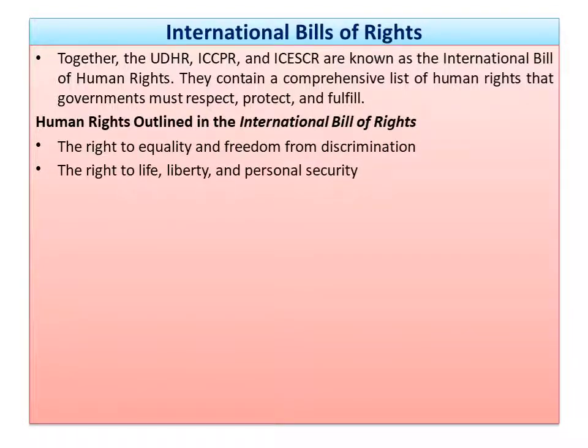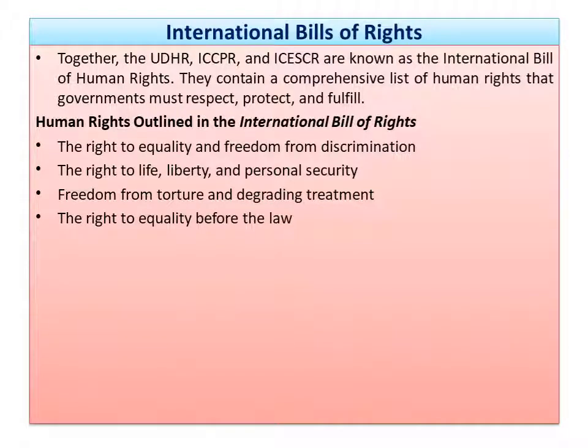Next, right to life, liberty, and personal security. To protect the life, liberty, and personal security of the people. It is another right guaranteed in the Bill of Rights. Similarly, freedom from torture and degrading treatment. Who gives the torture? State authority gives the torture. Investigation authority can give the torture. So to stop giving torture, the Bill of Rights has emerged.